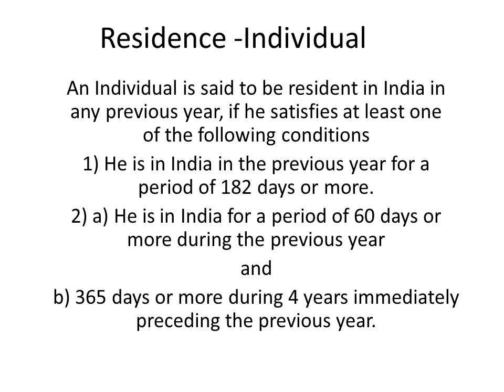If he is not satisfying 182 days, at least he must be in India for 2 months, not continuously, but a total of 60 days in the previous year. And if he is satisfying 60, then we have to check any other condition.